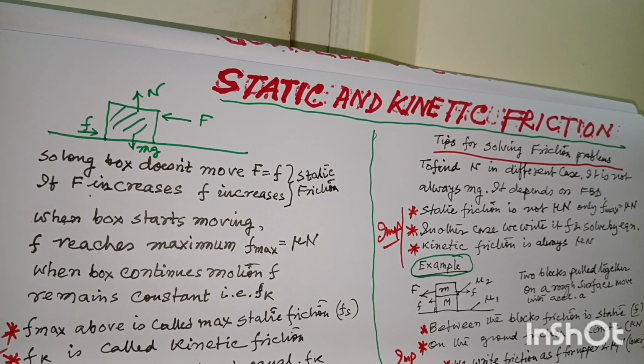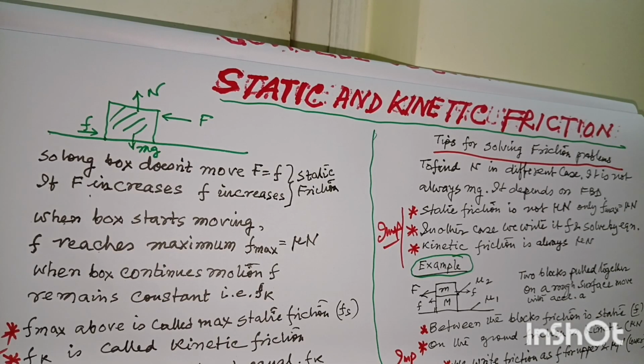If the surface is moving and the box is also moving with the same velocity as the surface, then there is no relative velocity. Then this will also be a case of static friction. So as long as the box is at rest, there is static friction, and that static friction starts from zero and increases with the applied force, and always it is equal to the applied force.